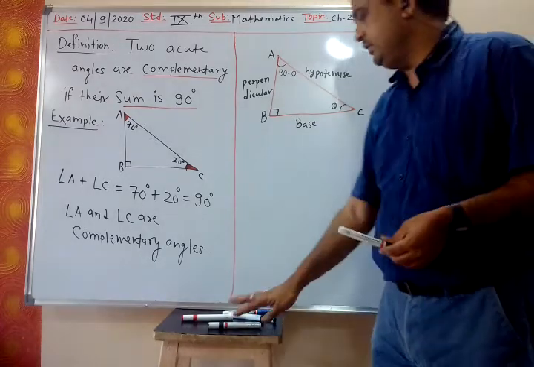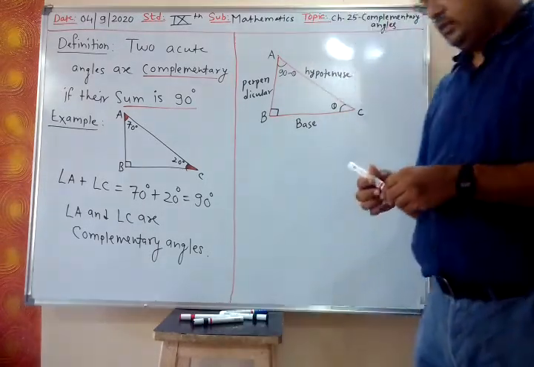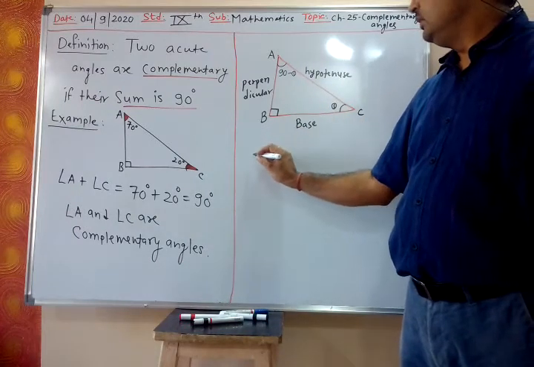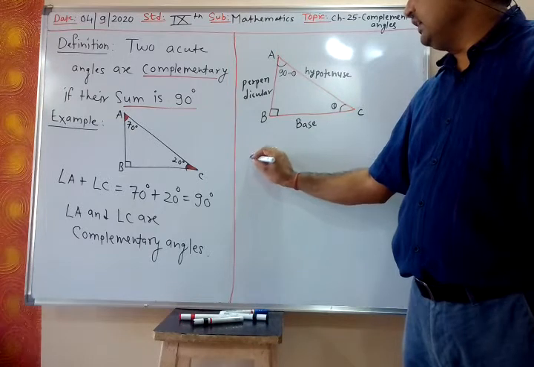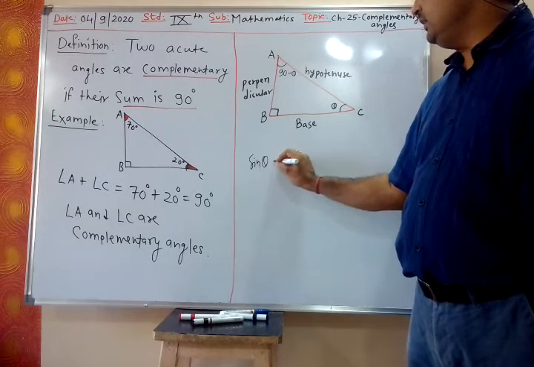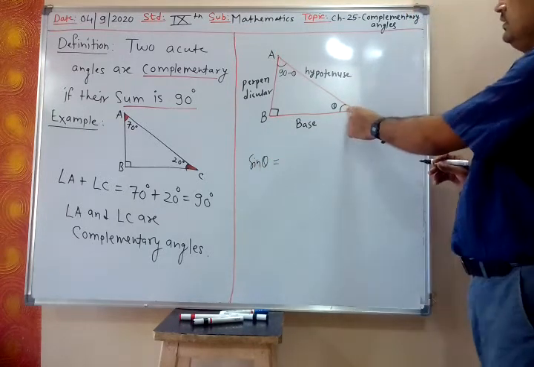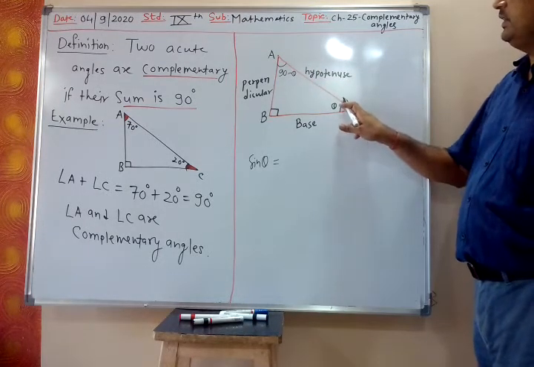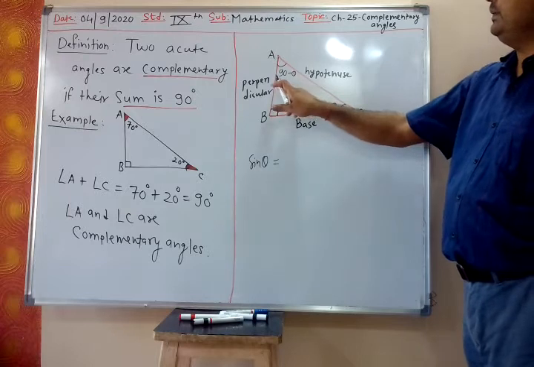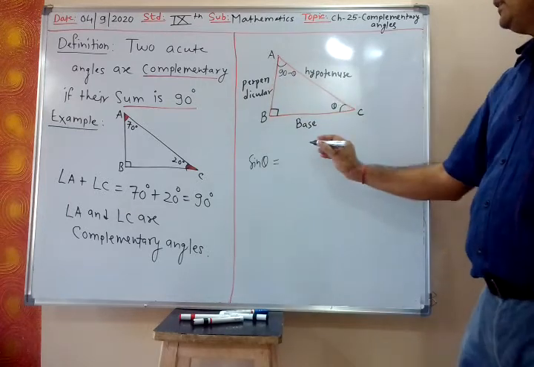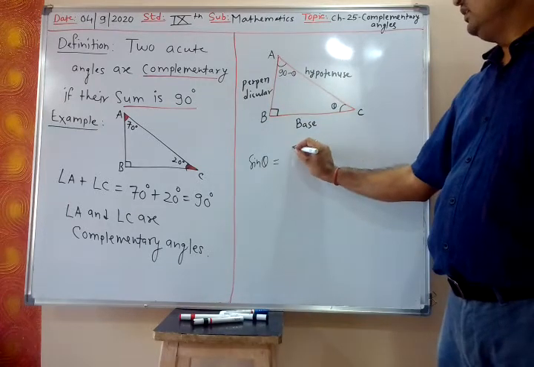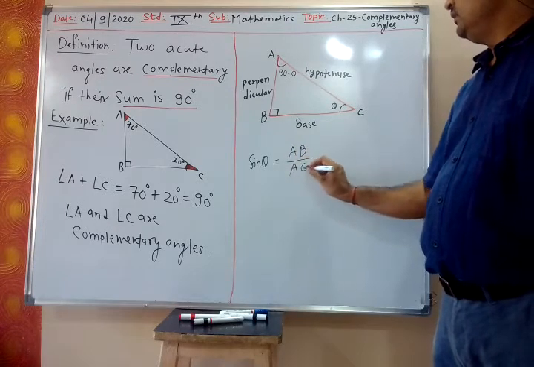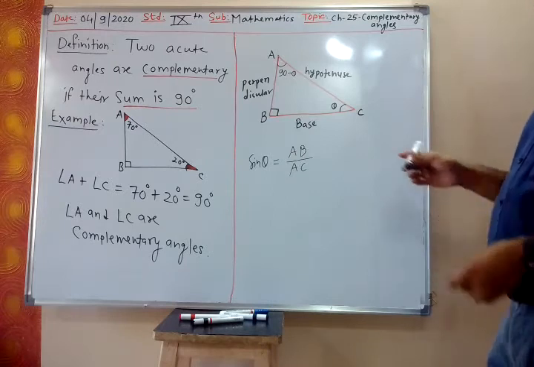Now I will find the trigonometric ratio. Now I will find sine theta. Now my theta is the reference angle. So what is sine theta? Sine theta is perpendicular upon hypotenuse. So that is AB upon AC. So sine theta is AB upon AC.